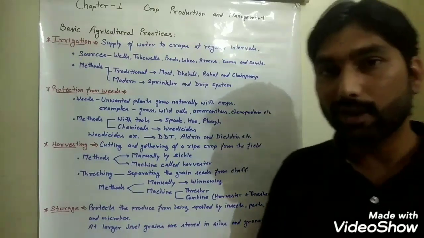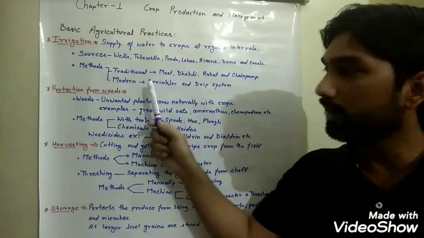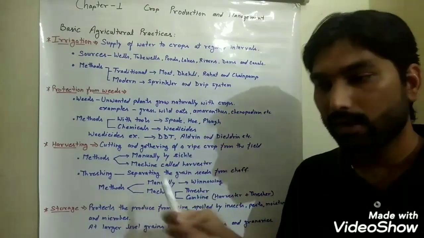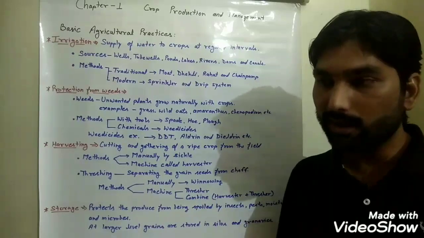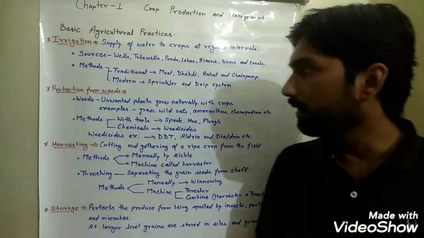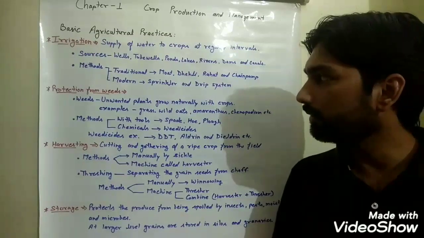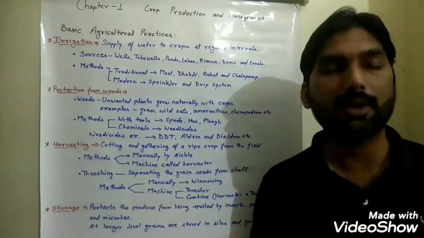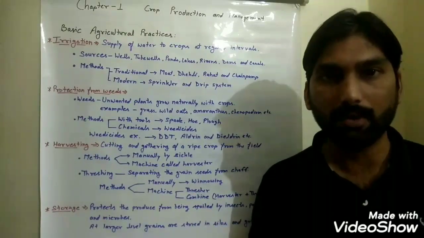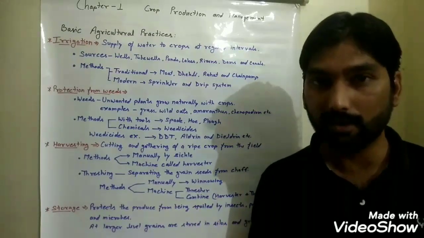So nowadays we are practicing the sprinkler and drip system, which are the modern methods of irrigation. In both of these systems, instead of carrying water openly, the water is supplied to the crops in closed pipes, and this water is pumped through a motor pump. And in the sprinkler system, pipes are arranged in a perpendicular manner, having a rotating nozzle at the top which sprinkles water to the crop field like an artificial rain.